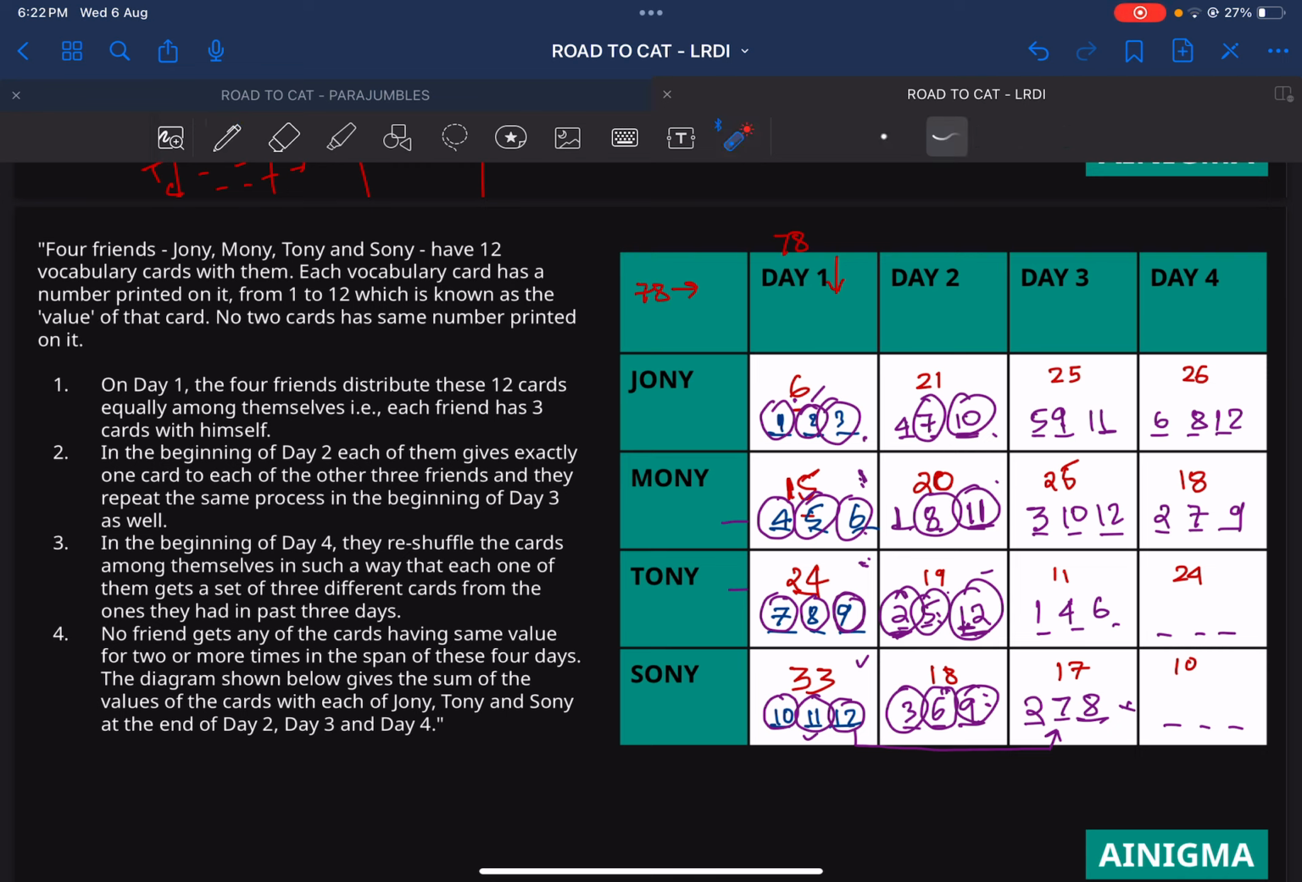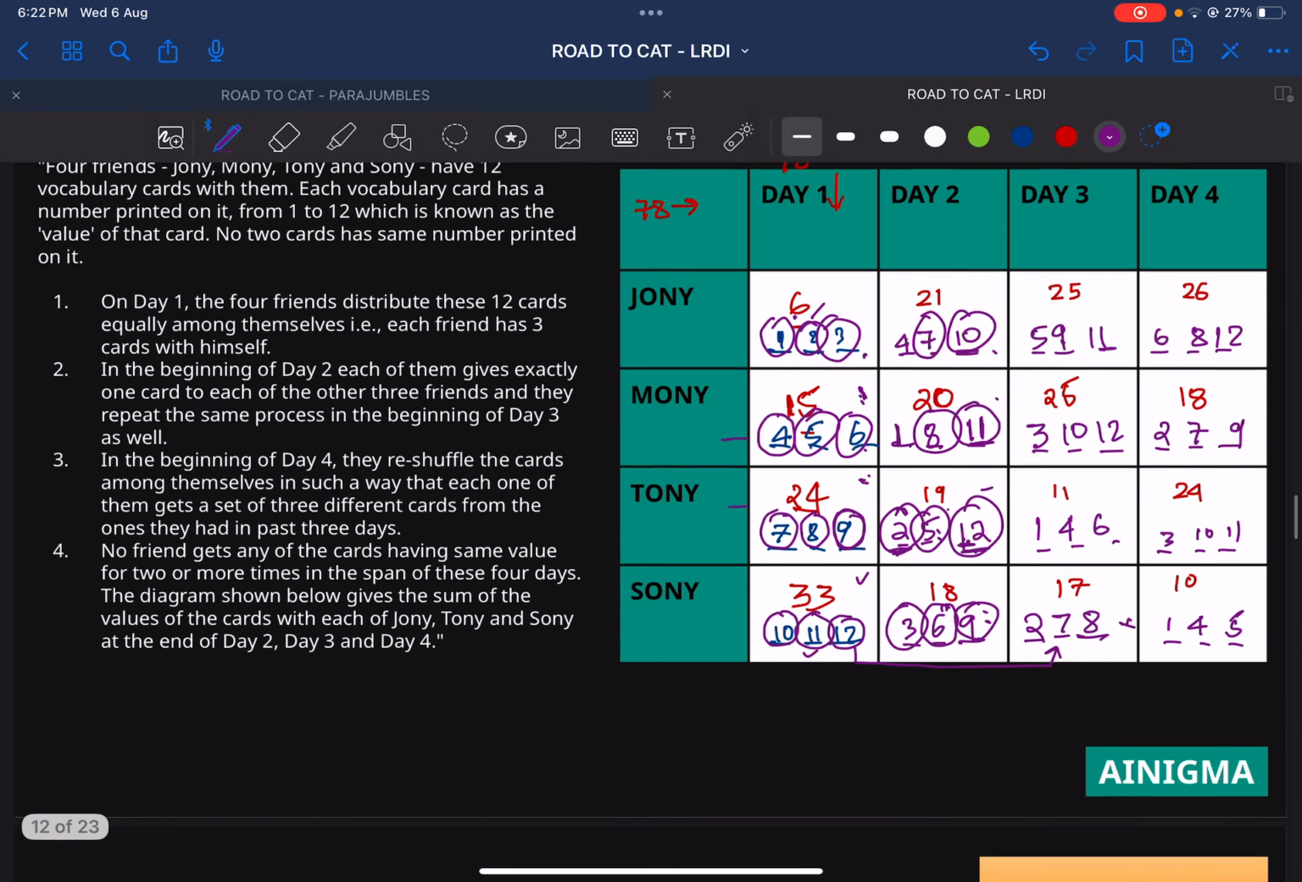On day 3 we see 1 is done, 2 is done, 3 is remaining, 4 is done, 5 is done, 6 is done, 7 is done, 8 and 9 are done. So we have 10 and 11. So 3, 10 and 11, that makes 24. Yes, 3, 10 and 11. And on day 4 we check: 1 is remaining, 2 is done, 3 is done, 4 is remaining, and 5 is remaining. So 5, 4, 9. That's a complete answer, and you can see that every bit is perfect right now.